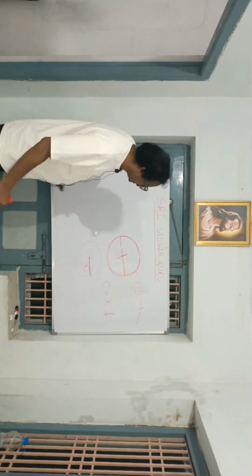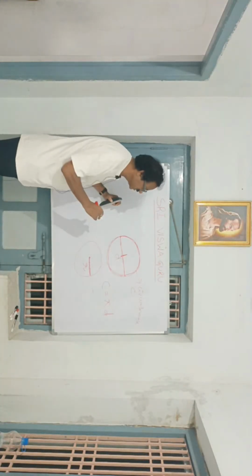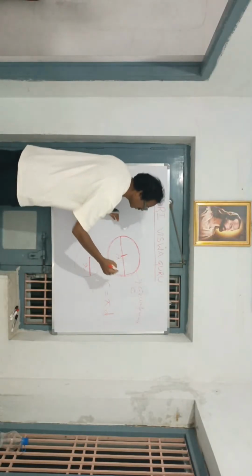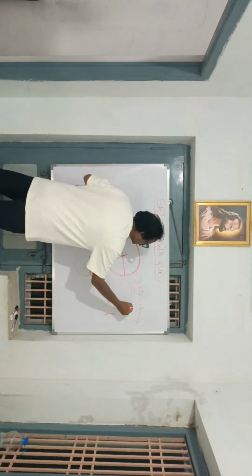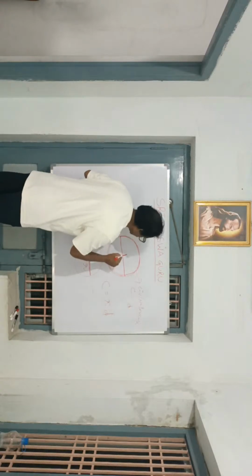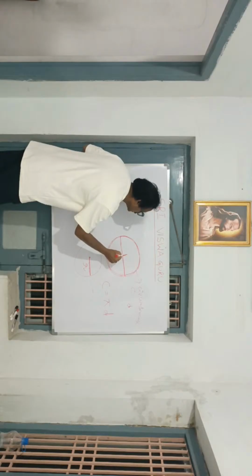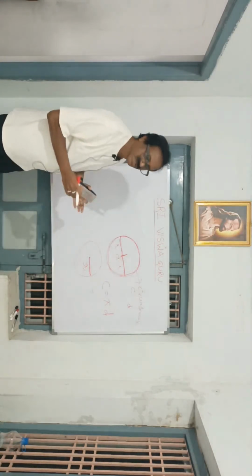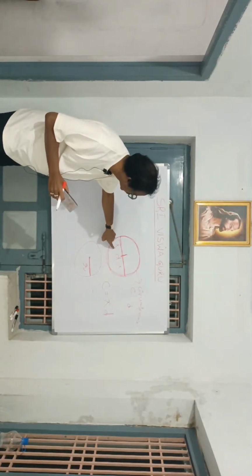Here we observe a point. What is this d? D is the diameter. So, this is D. This is radius and this is also radius.